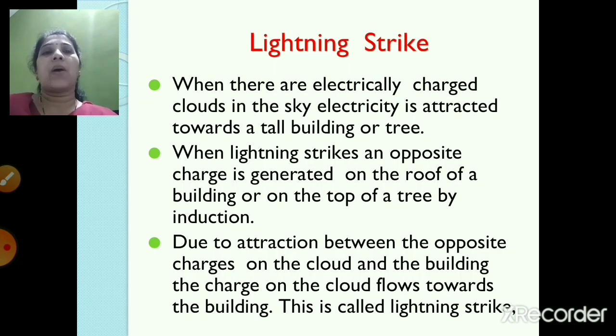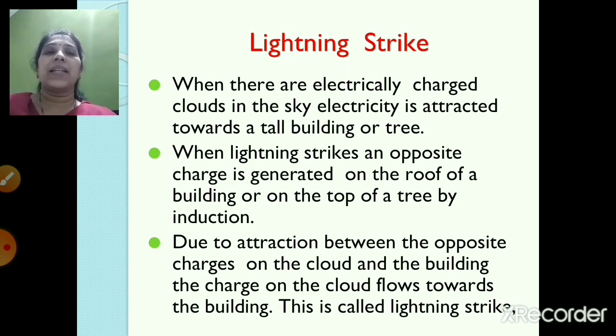Now we'll see about the lightning strike. So what happens in a lightning strike? Whenever there are electrically charged clouds in the sky, electricity gets attracted towards the tall building or a tree.